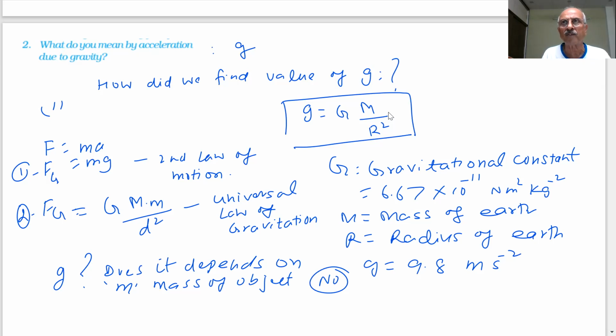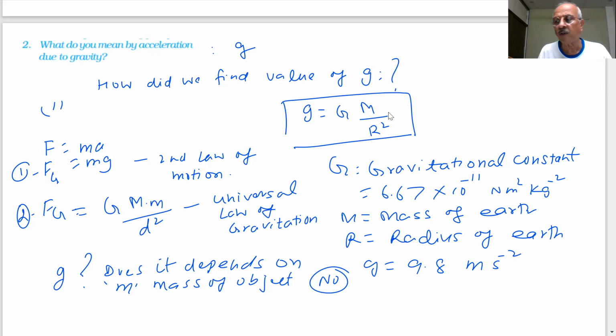But in some cases, just as when we used a piece of paper and a ball, we found that the paper traveled at a lesser rate as compared to the ball. What was the reason? Air resistance.